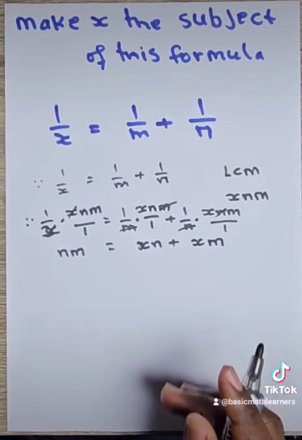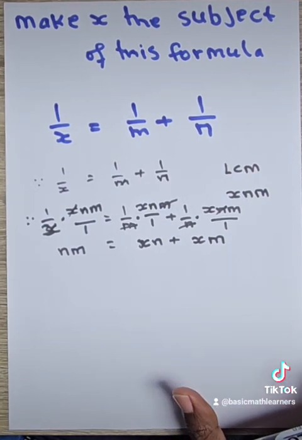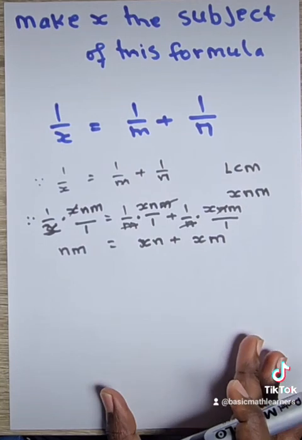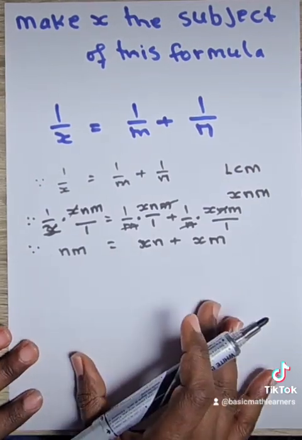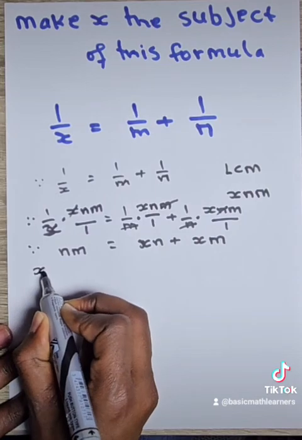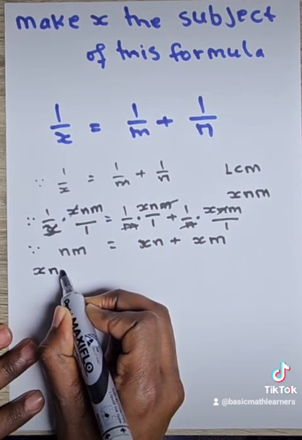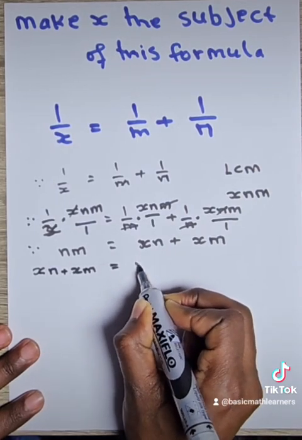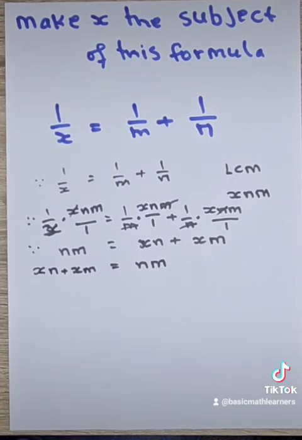Now we have on the right hand side two terms containing x, and on the left hand side of the equal sign we have only n m. We're going to therefore do what's called swap sides. We're going to therefore put on this side all the terms containing x. So xn plus xm equals nm. No changes to our signs.